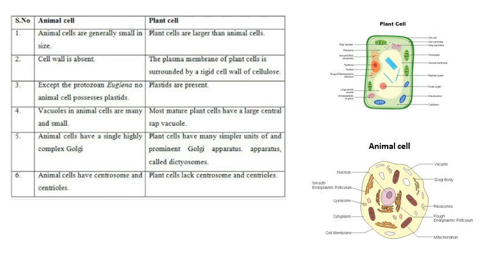Animal cells have a centrosome and centrioles, while plant cells lack centrosome and centrioles. Now see, what are centrioles? These are thread-like structures which lead to the formation of flagella and cilia for movement in animal cells.